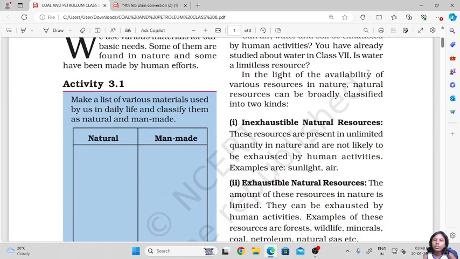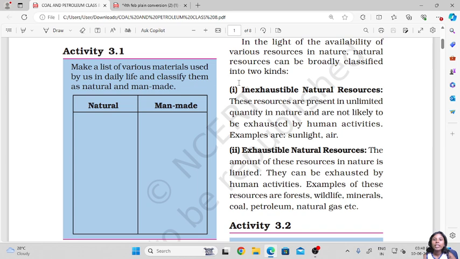Now, in the light of the availability of various resources in nature, natural resources can be broadly classified into two kinds. First, we have inexhaustible natural resources, and we have exhaustible natural resources. Let's understand what are these inexhaustible natural resources.